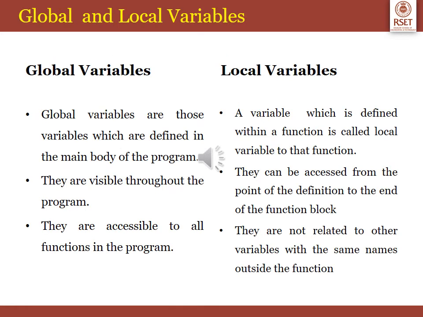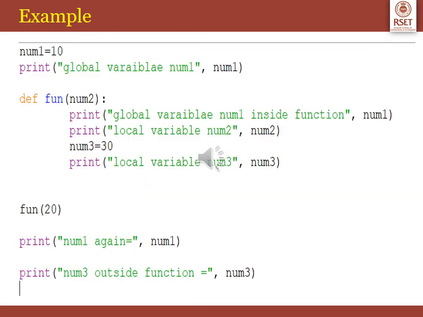Let us look at what are local and global variables. Global variables are those variables which are defined in the main body of the program, which can be used throughout the program. Their visibility is throughout the entire program and they are accessible to all functions, whereas a local variable is defined within a function and can be accessed only locally, and they are not related to other variables with the same names outside. This is an example of the usage of local and global variables.